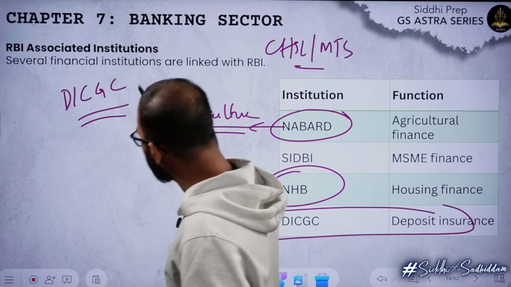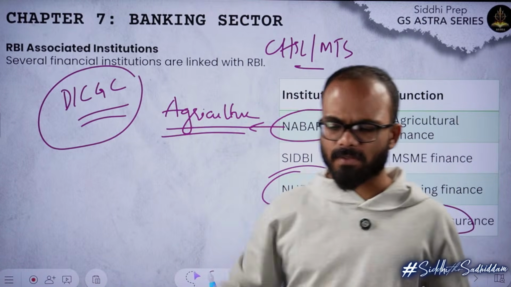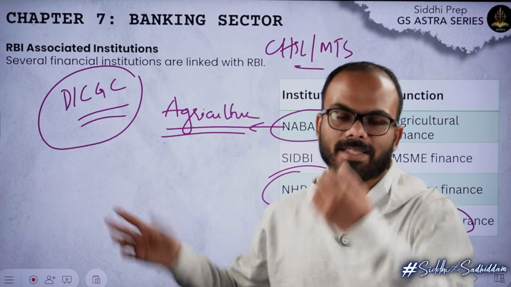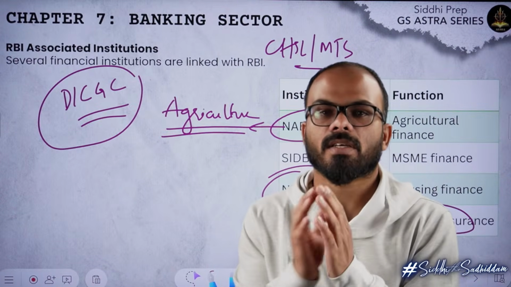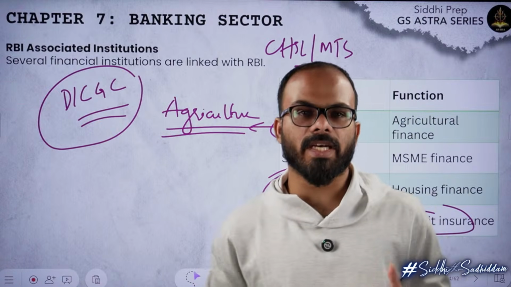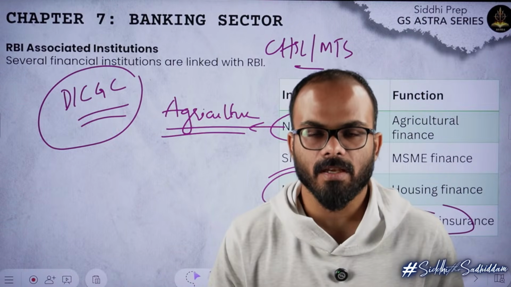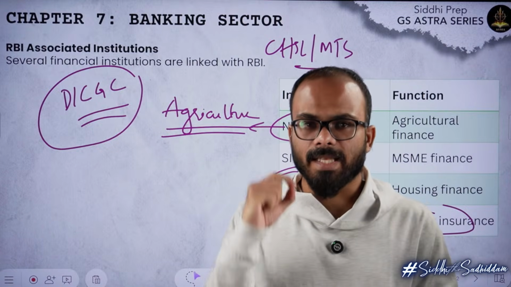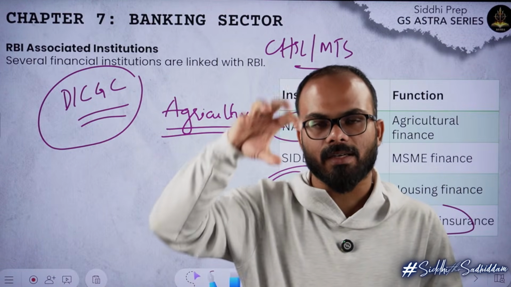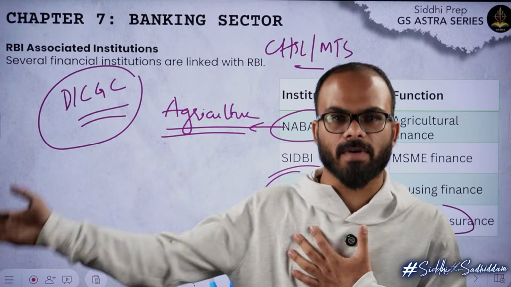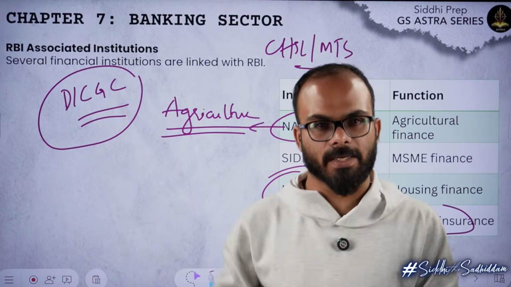DICGC. This was in news recently. The purpose of DICGC is simple. Let us say, out of nowhere, India went into war with Pakistan and government wanted money. There is a provision that government can take all the money that is there in the banks. Your money, my money, everyone's money.